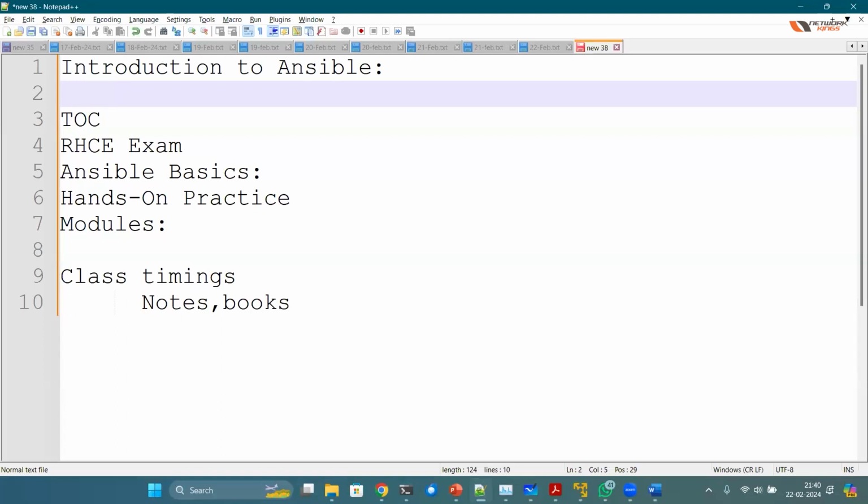Which will obviously buy you some more time to learn new things. So if you don't know automation, you have let's say a full 8 hour job, and you have your 8 hours occupied. So what are you going to do? How are you going to upskill yourself? When you know automation, you can obviously save some time for yourself, right? There are multiple things.